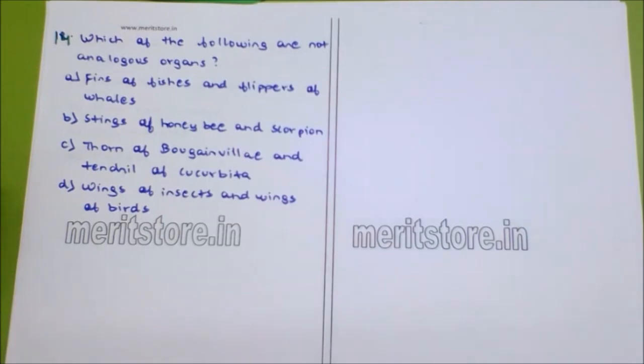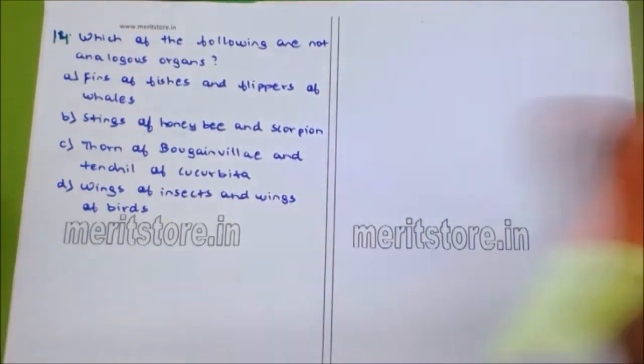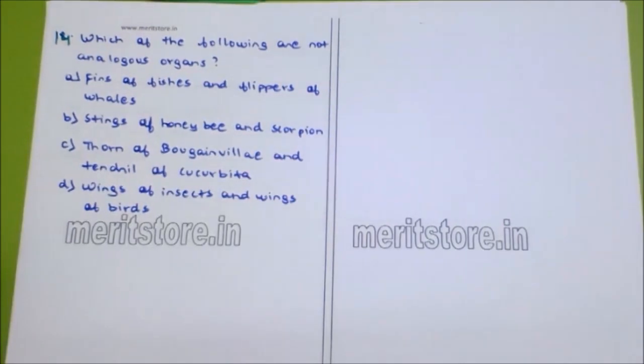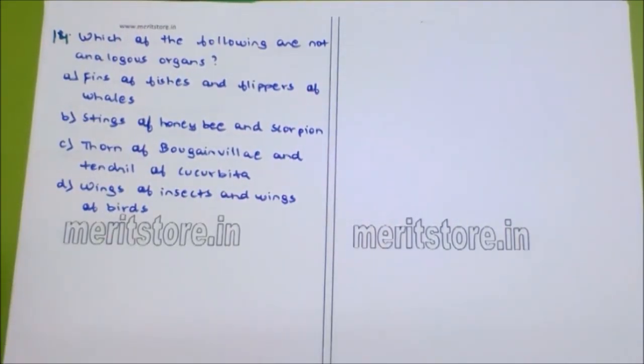Which of the following are not analogous organs? First understand what analogous organs are. Analogous organs are those organs which have different structure but same function. So which of the following are not analogous organs? Fin of fishes and flippers of whales, stings of honeybee and scorpion, thorn of bougainvillea and tendril of cucurbita, and wings of insect and wings of birds. We are talking about those organs which are not similar in structure but have the same function.